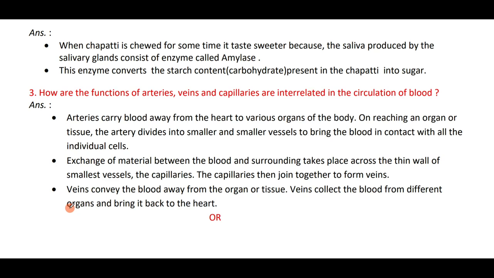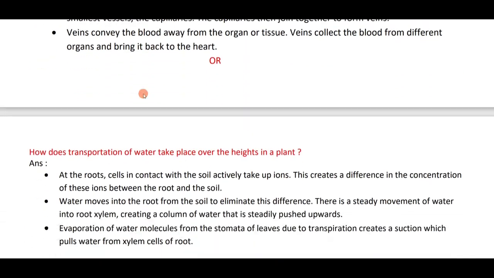On reaching an organ or tissue, the arteries divide into smaller and smaller vessels to bring the blood in contact with the individual cells. Exchange of materials between the blood and the surroundings takes place across the thin walls of small vessels called capillaries. The capillaries then join together to form veins. Veins convey the blood away from the organ or tissue. Veins collect the blood from different organs and bring it back to the heart. Arteries carry blood away from the heart. Veins carry blood to the heart. Right? Do try to understand.